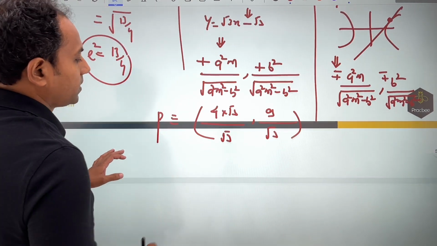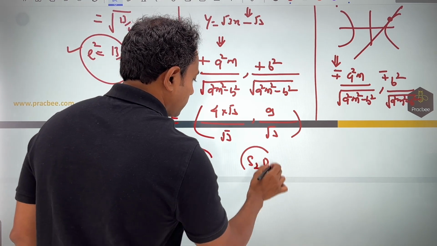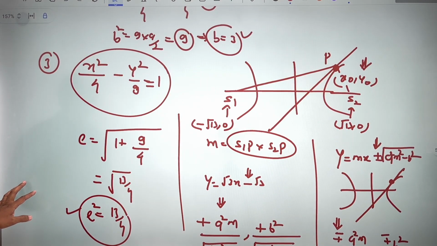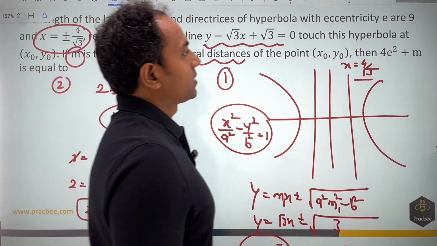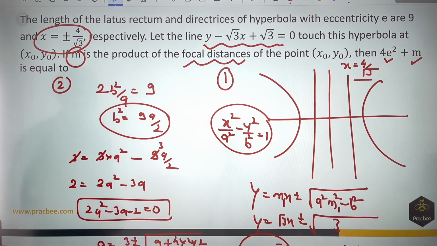Now we have S1, we have P. By applying the distance formula, I can find S1P. I can find S2P. Once I have figured out S1P and S2P, I can put it in and find the value of m. Once you have got the value of m, you can see that you have got all the things to find the answer. You have got e square also, m also. Substitute and get the answer.